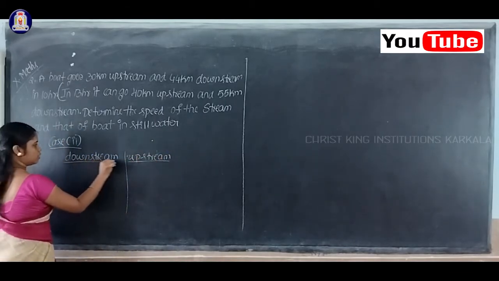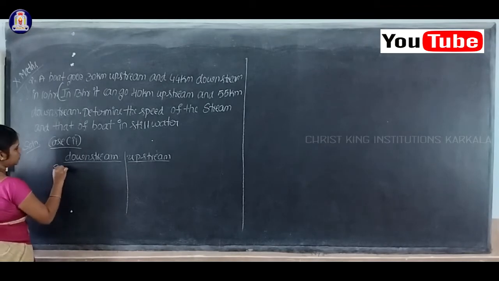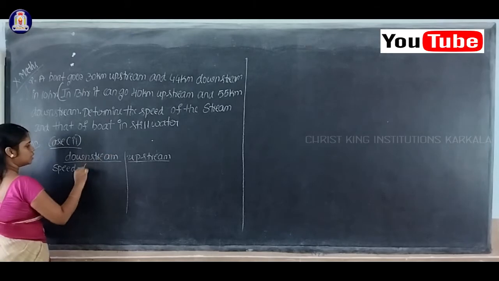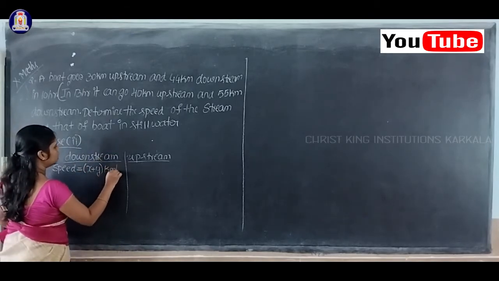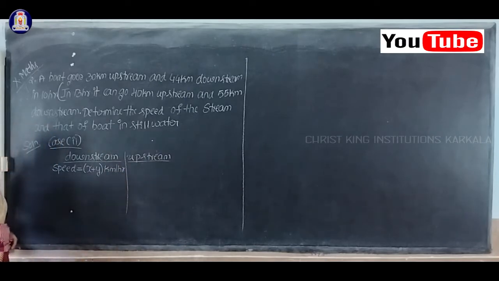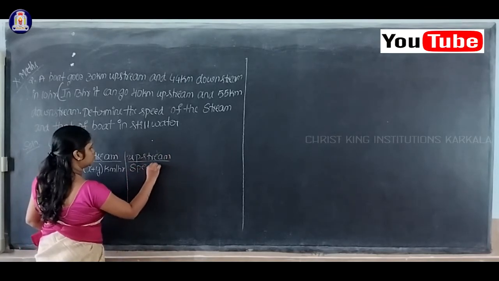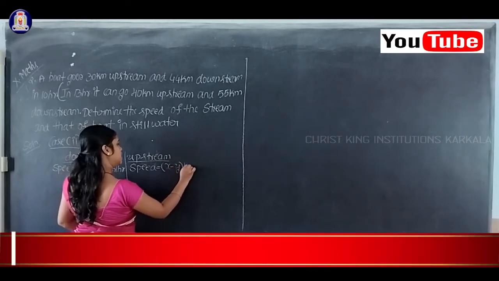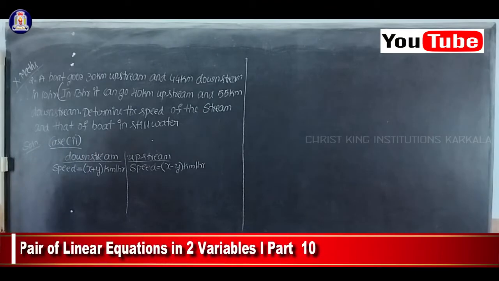Again for the downstream I'll write down the value of speed. What is the value of speed for downstream? That is equal to x plus y kilometer per hour. What is the speed for upstream? For upstream the speed value will be equal to x minus y kilometer per hour.